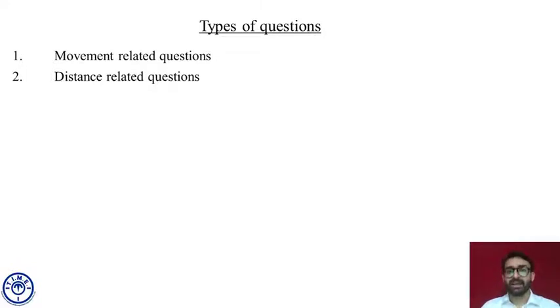Distance related question. This is a little advanced version of the previous variety. In the previous variety, in movement related questions, the question is asking in which direction the person is facing or moving or something like that. In this question, we have to figure out the distance between 2 points, starting point and destination, or some other point that depends upon the questions.